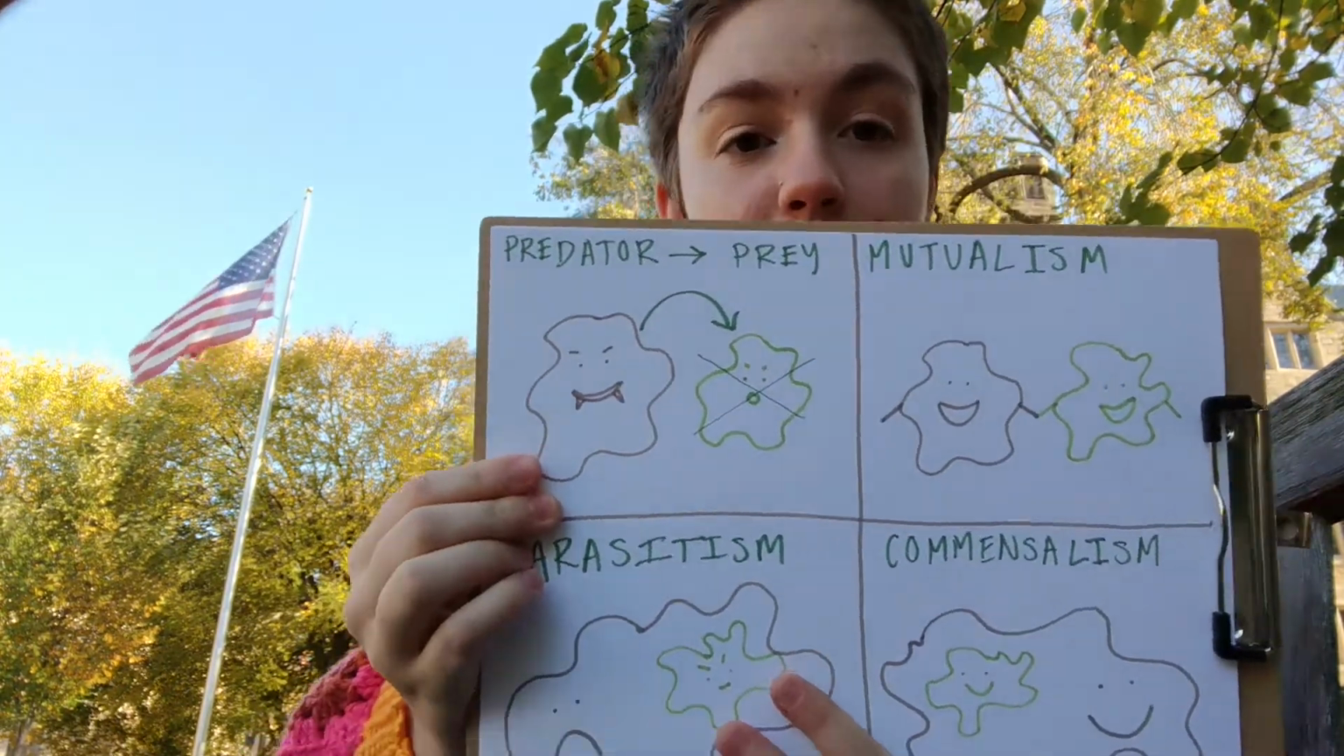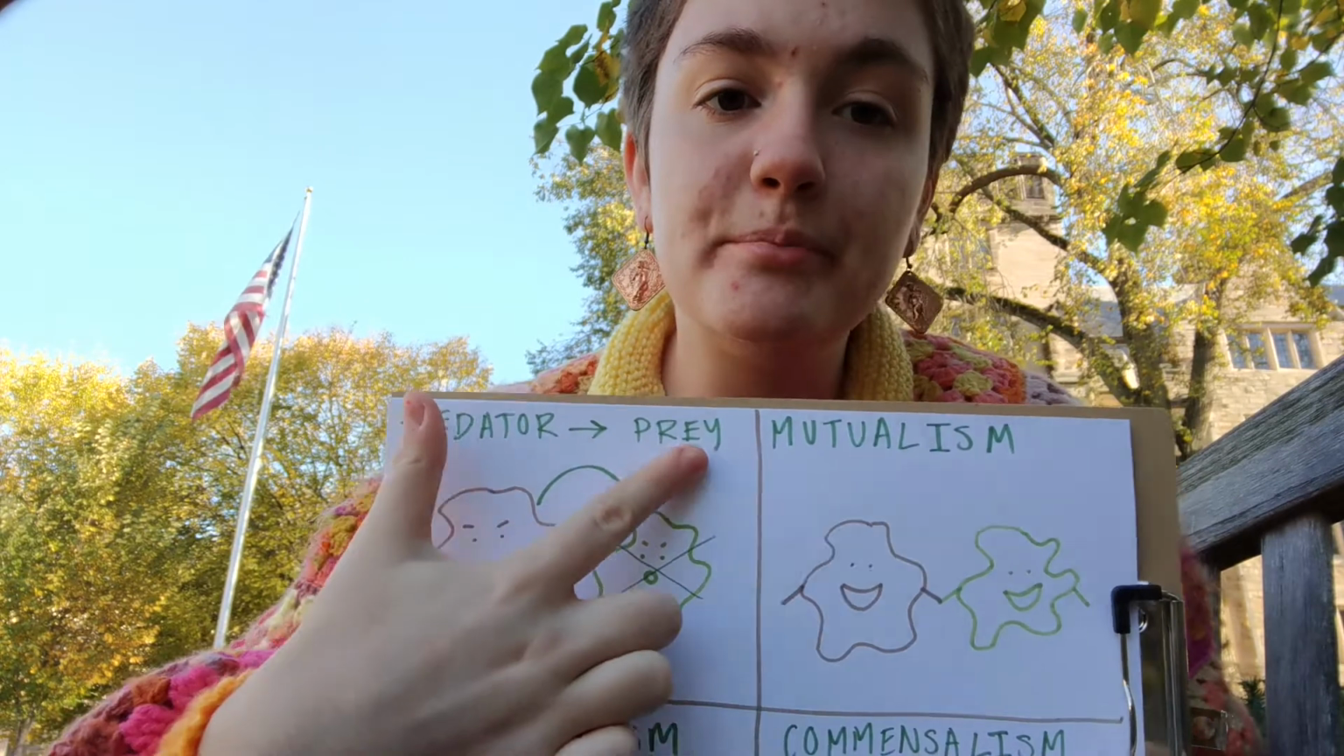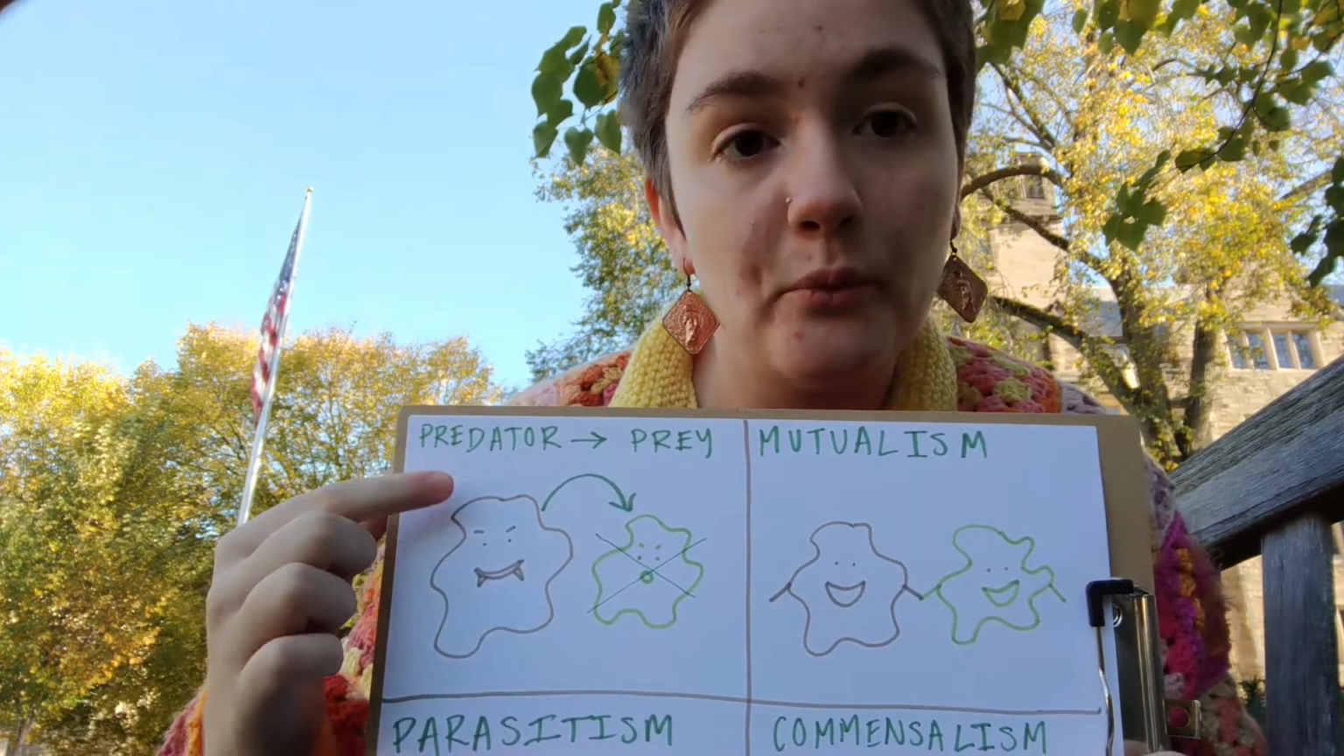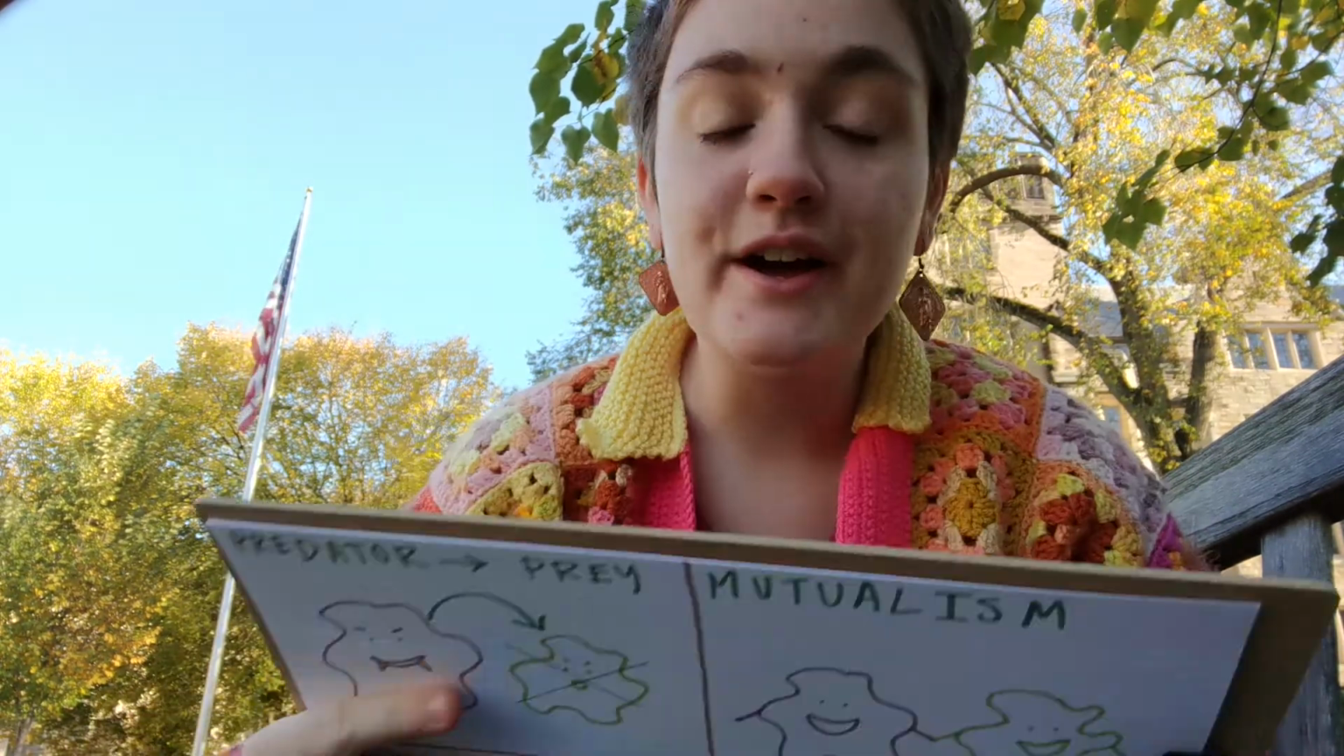I'm going to be talking to you guys about 4 different ways that organisms can fit together in an ecosystem. One example that you're probably already familiar with is the predator-prey interaction. This is where one organism eats another. A great example of this is birds and insects. You may have seen birds at the park picking insects out of the dirt.